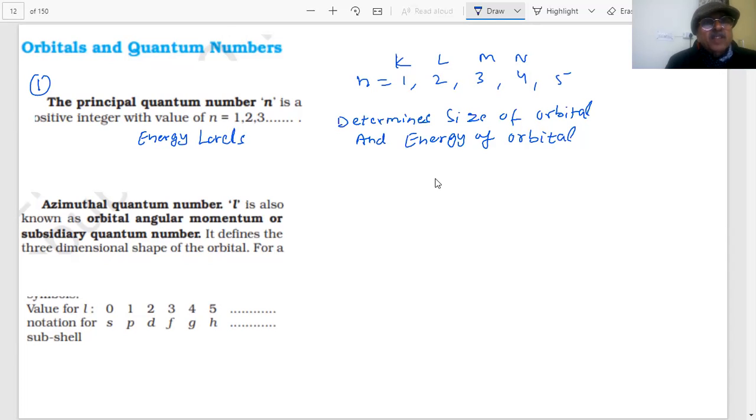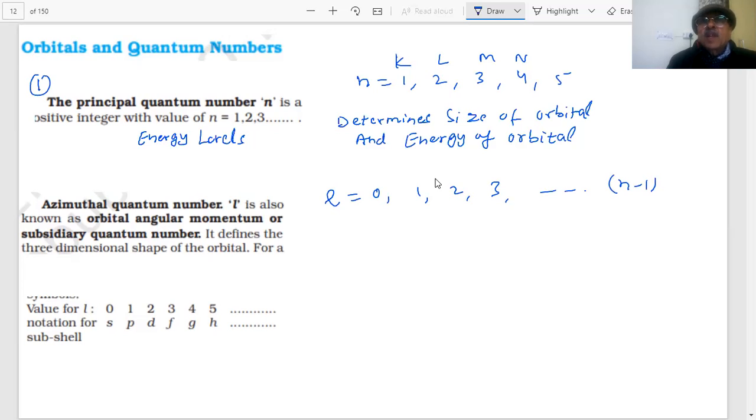The second one is the azimuthal quantum number. This is also called the orbital angular momentum quantum number. It defines the three-dimensional shape of the orbital, students. This is defined by a value l. l can have values 0, 1, 2, 3, and a maximum of n minus 1.